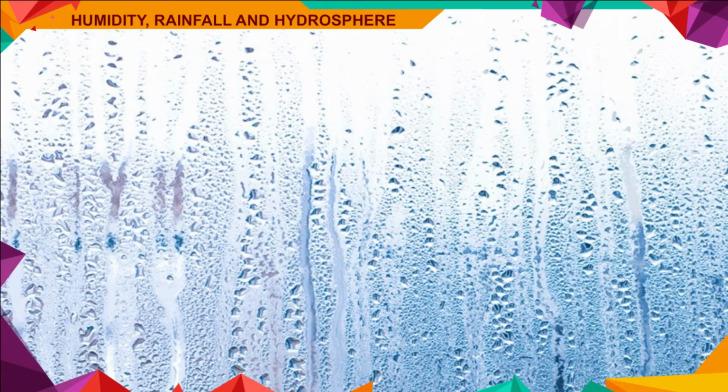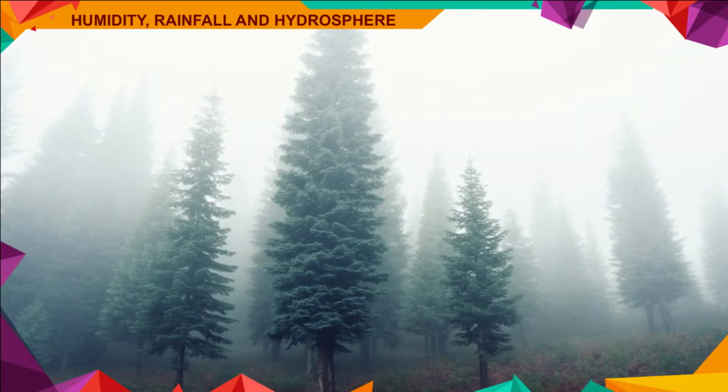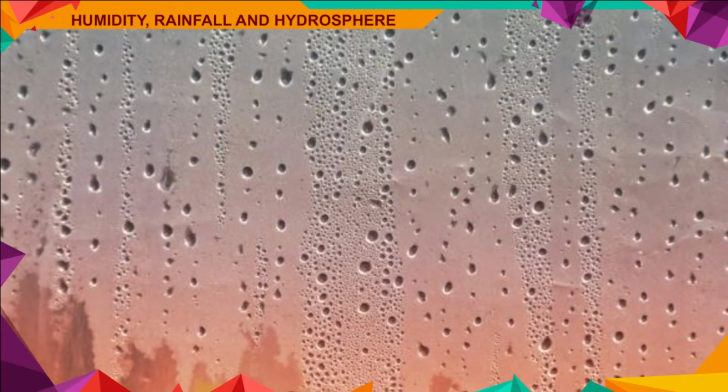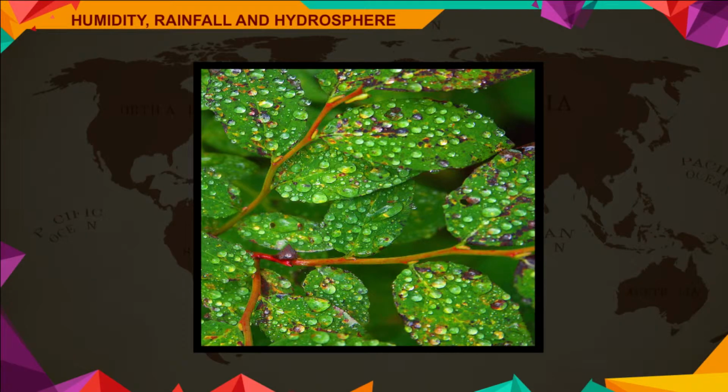Humidity. The amount of water vapor present in the atmosphere is known as humidity. It varies from place to place depending on the rate of evaporation. Evaporation is the process which changes liquid to vapor. When the amount of water vapor in the air exceeds the capacity of air to retain it, it falls on the earth as rain. Two terms are used to express humidity.